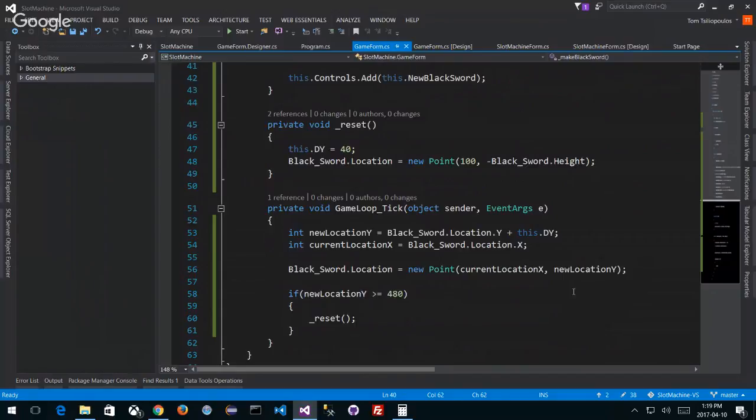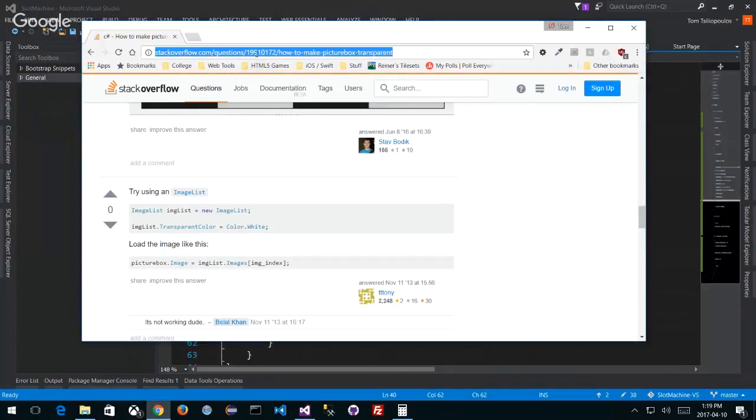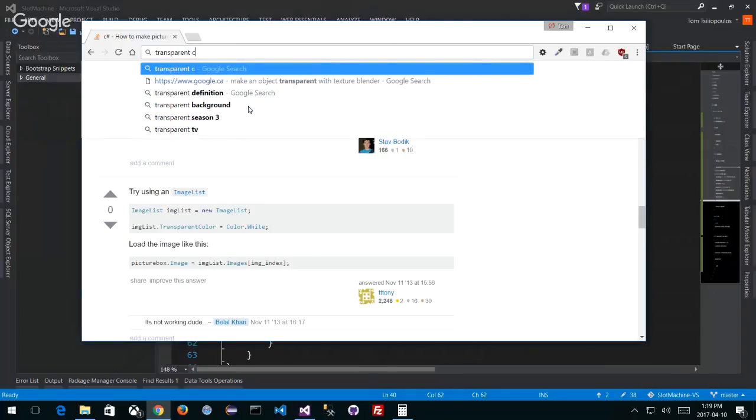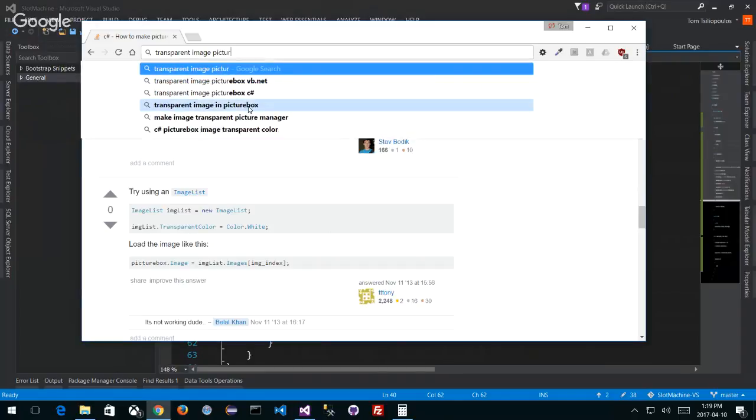So the transparent color, again, let's do one more Google search and then we'll give up, because I'm not going to spend too much time. We're going to move to Unity, which you can do all this stuff in 2 seconds. We're working hard, but we can do it really easy in Unity. Not to try and sell Unity to you. So, transparent image picture box, C#.